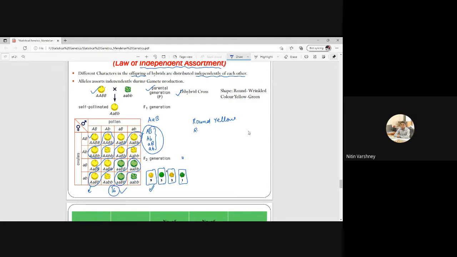And this is our heterozygote. See, and the difference is here. This is homozygous dominant. This is not homozygous dominant, but this is heterozygote. And this is capital A, capital A, small b. So here recessive is also coming.